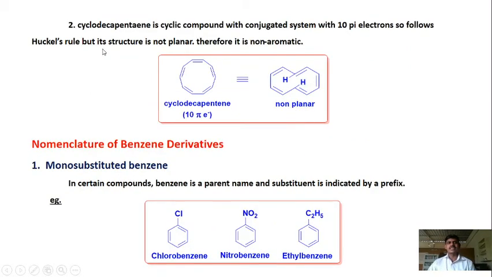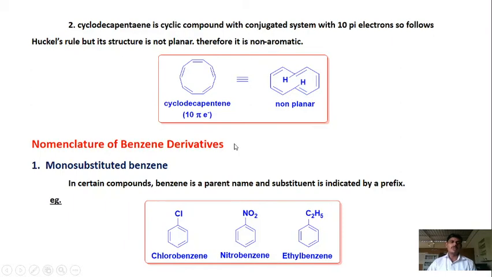Now the second example is cyclodecapentaene. It is a cyclic compound with conjugated double bonds with 10 pi electrons, so it follows Huckel's rule, that is the 4n plus 2 pi electron system is there. But it is not planar, because the hydrogens, as shown in the structure, one is coming above the plane and one is going below the plane. So this is not an aromatic compound because it is not planar.